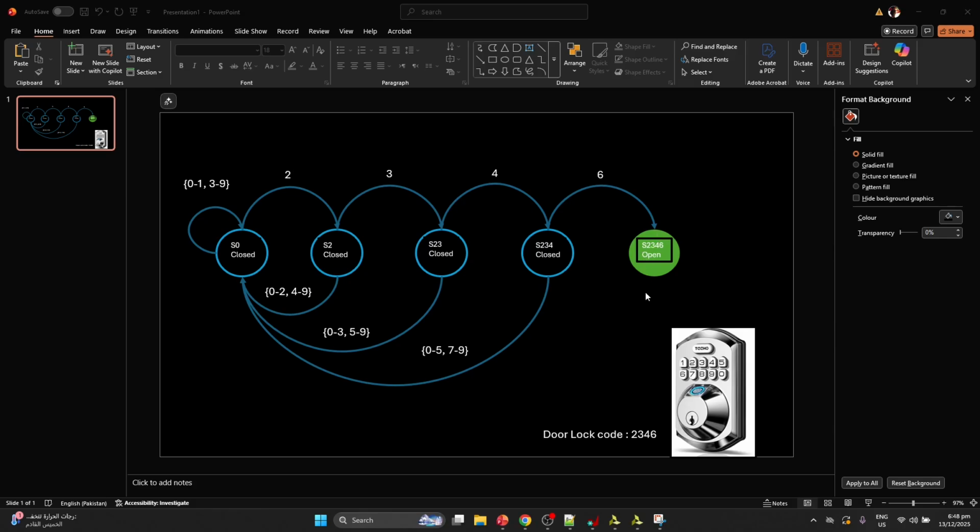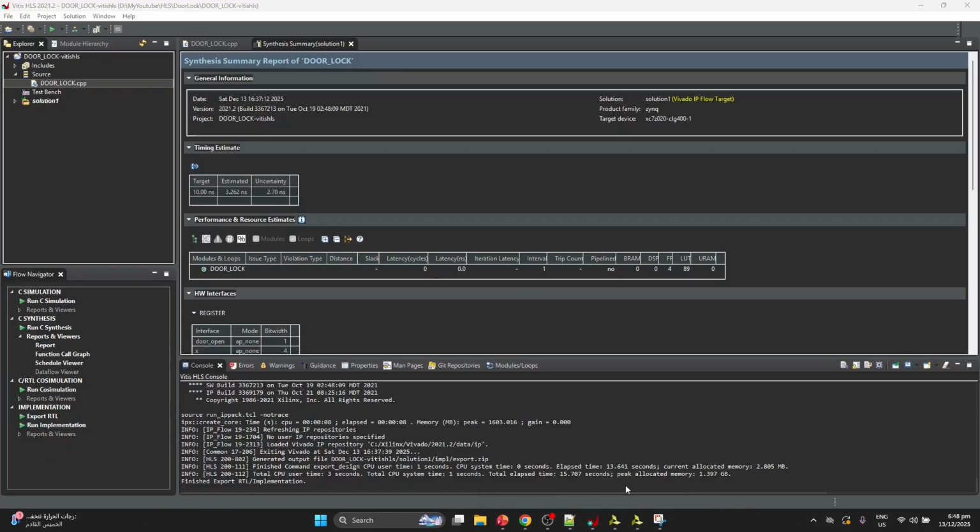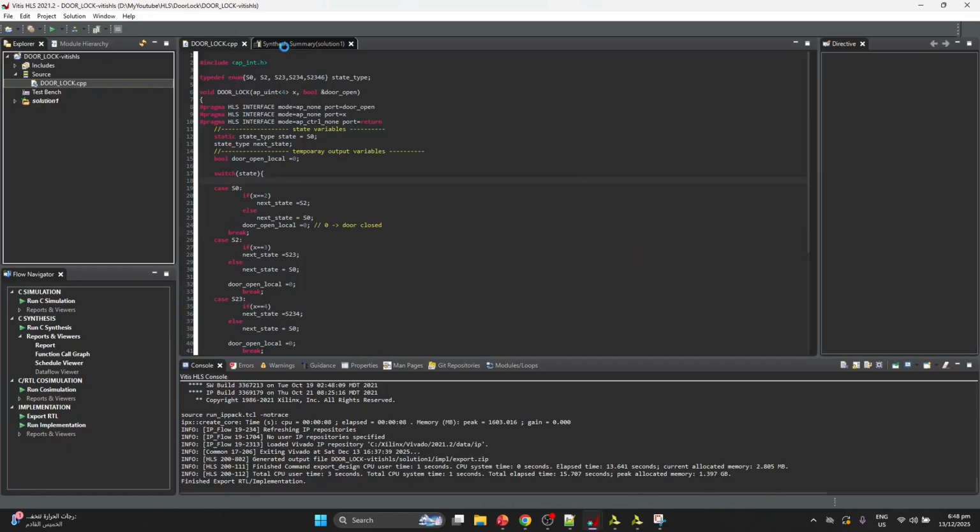So let's see how we can write C++ code in HLS for this state machine. Here I have written the C++ code in HLS, where this is the ap_int header file included in our system, as we are using ap_int over here.